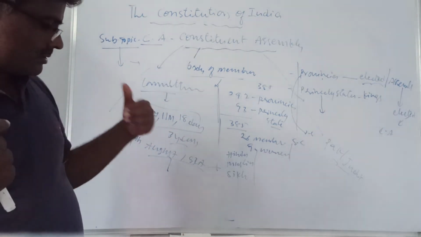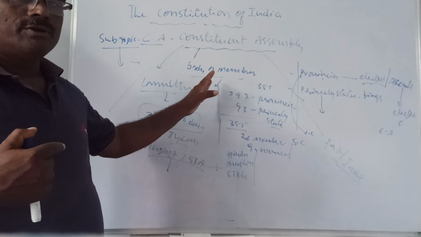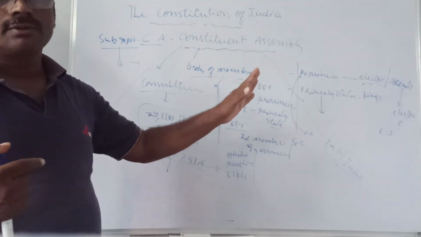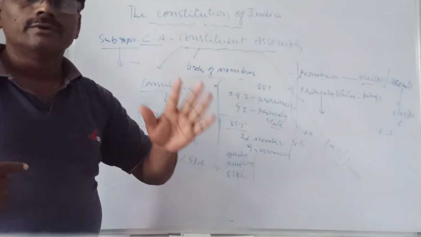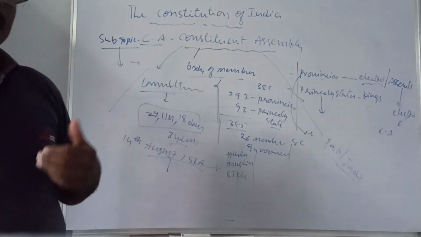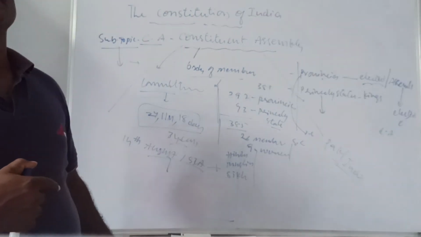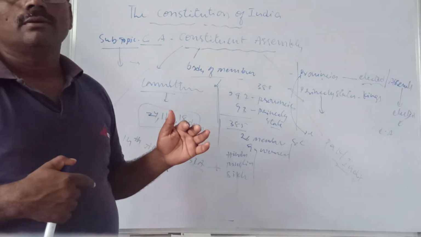Anyhow, according to my opinion, even though these members were elected indirectly from every region, or from every part of the country, whatever work was given to them, they have done well. There should be no question regarding whether they were elected directly or indirectly. That's not the matter.